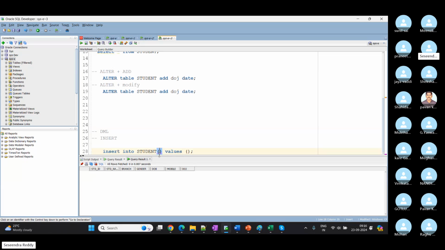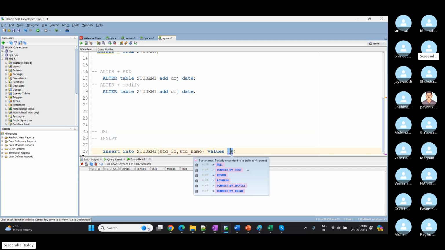If we have specific column values, then we can provide the list of columns which we have. For now, let's say I have only student ID and name. I don't have date of join, gender, branch, because let's say I'm not sure whether he is going to join this college or not. So he provided student ID and student name.